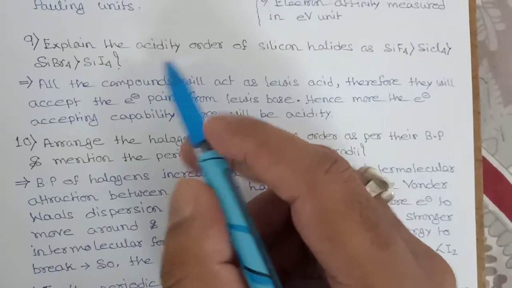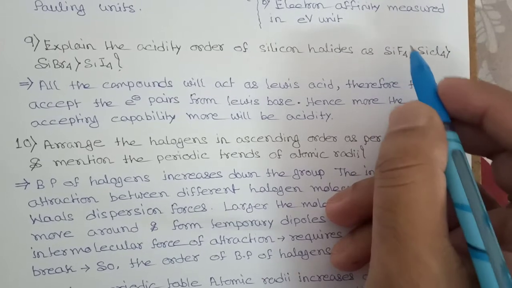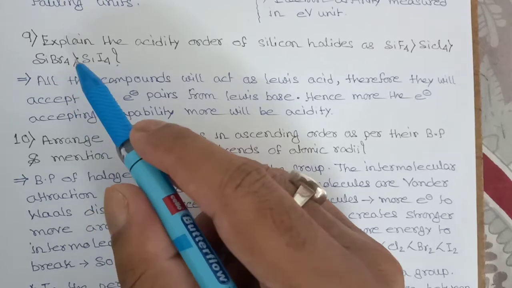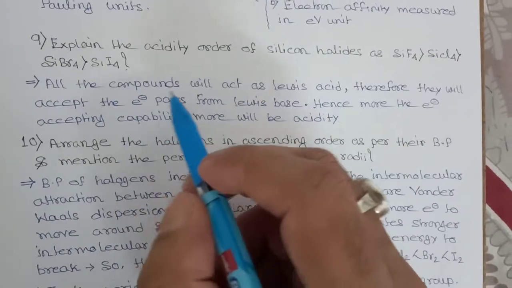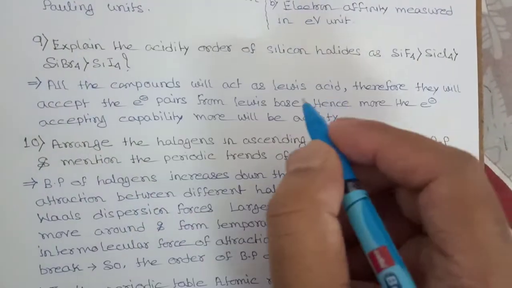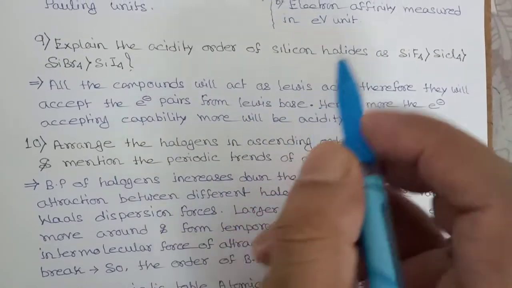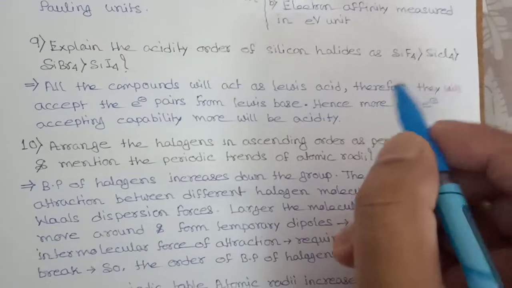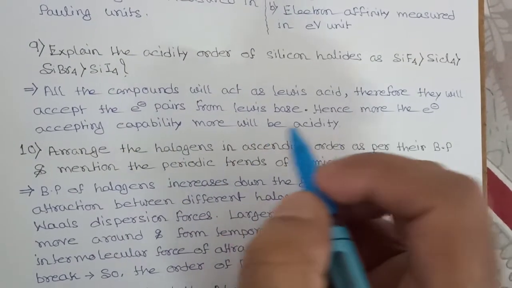Now we have to explain the acidity order of silicon halides: silicon fluoride is greater than silicon chloride, which is greater than silicon bromide, which is greater than silicon iodide. All the compounds will act as Lewis acids. Therefore, they will accept an electron pair from a Lewis base. You know, a Lewis acid always accepts an electron pair from a Lewis base. Here, the more the electron accepting capability, the more the acidity.